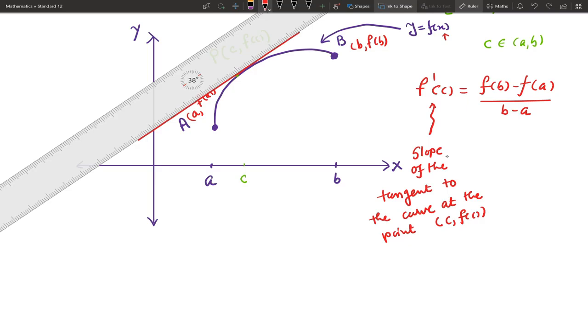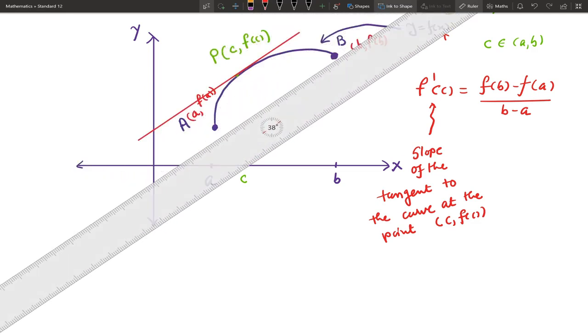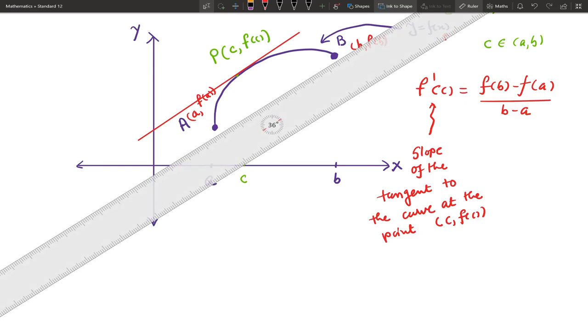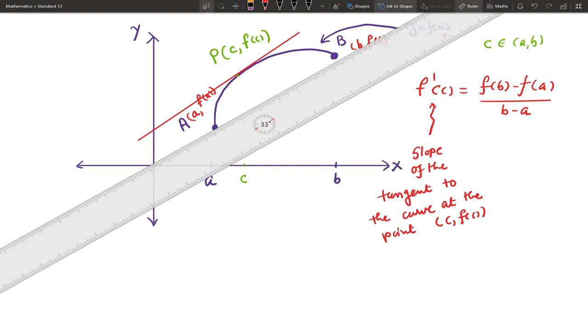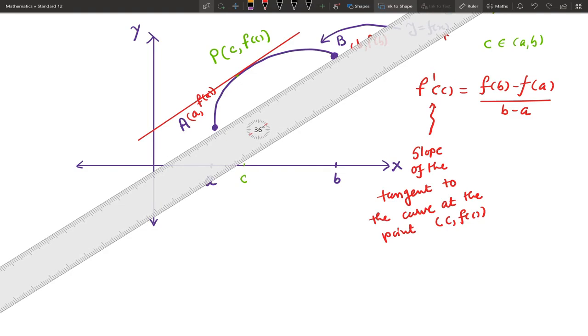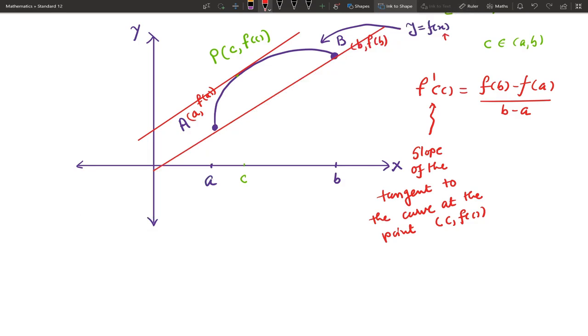So this is the slope of the tangent, and we know the right hand side is nothing but the slope of line AB.